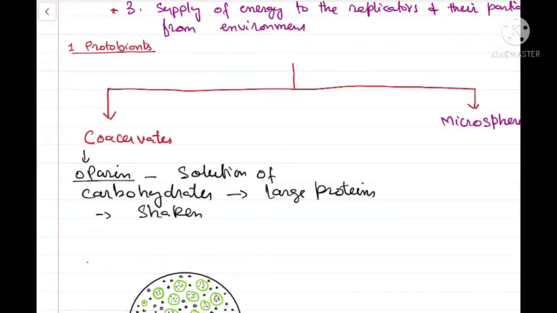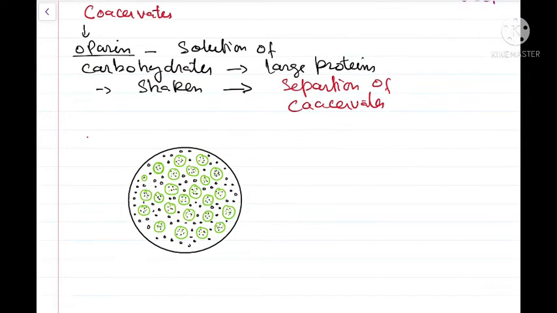After shaking the mixture, the aggregates of the proteins and carbohydrates separated out, and those separated aggregates are called coacervates. So separation of the coacervates resulted from shaking the carbohydrate and protein solutions. These aggregates of proteins and carbohydrates also got enveloped by a thin film of water.